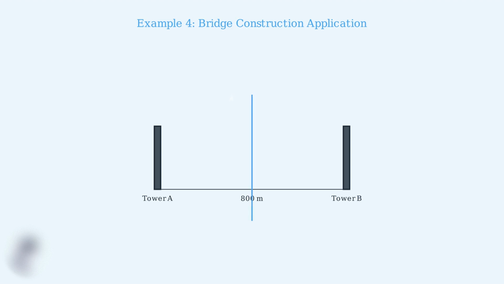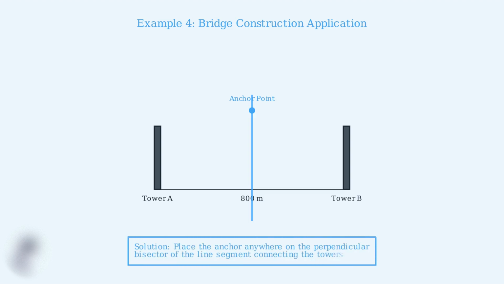The answer comes from the perpendicular bisector theorem. Any point on the perpendicular bisector of the line segment connecting the two towers will be equidistant from both towers. The solution is to place the anchor point anywhere on the perpendicular bisector of the line segment connecting the two towers. This ensures the anchor point is exactly equidistant from both towers, which is crucial for the structural integrity and balance of the suspension bridge.